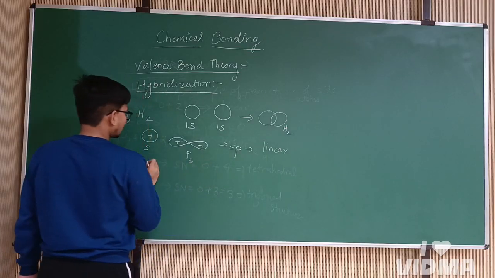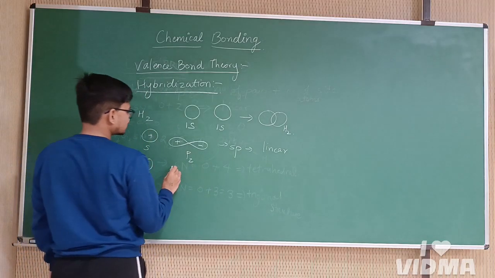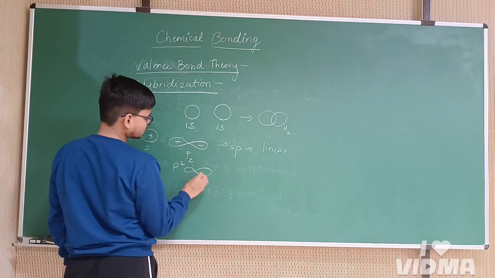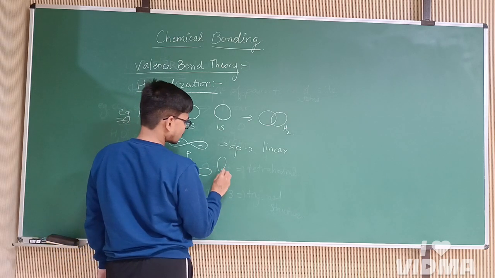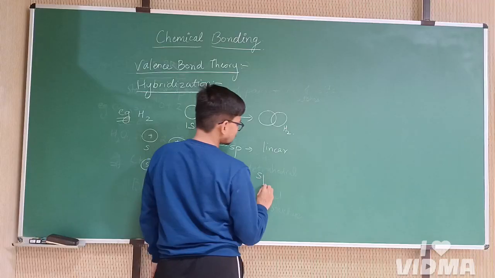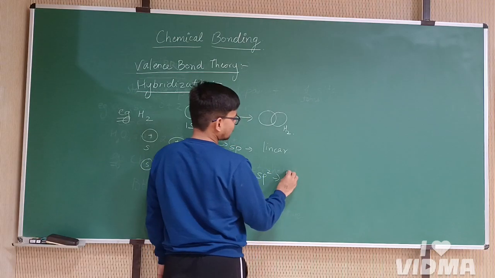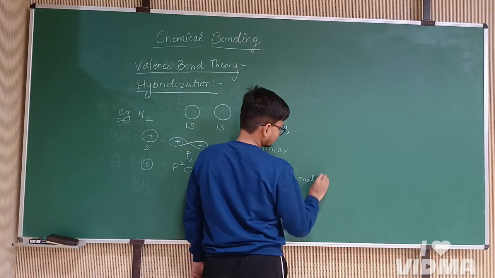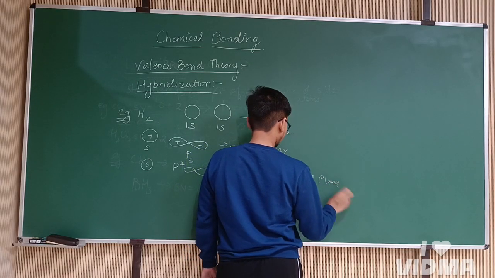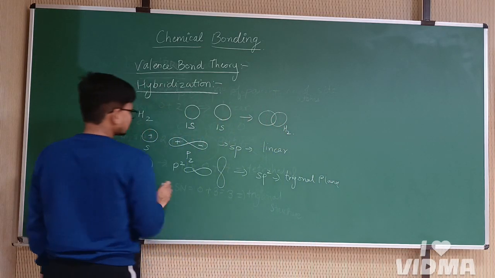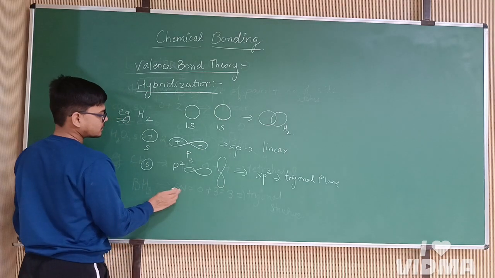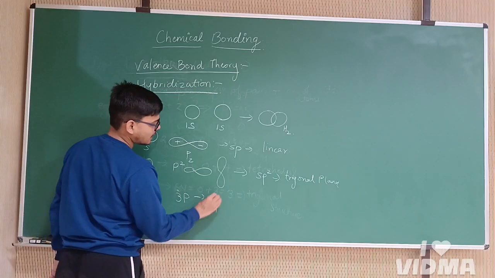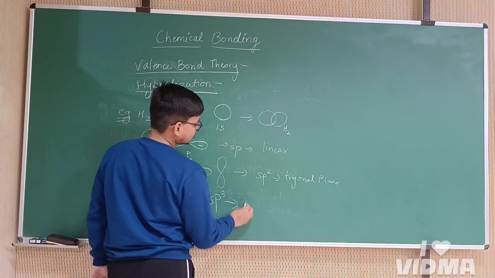In the same way, an s can combine with two p orbitals to give sp2 hybridization, which will have a trigonal planar structure. Similarly, one s and three p orbitals can combine to give sp3 hybridization, which will have a tetrahedral structure.